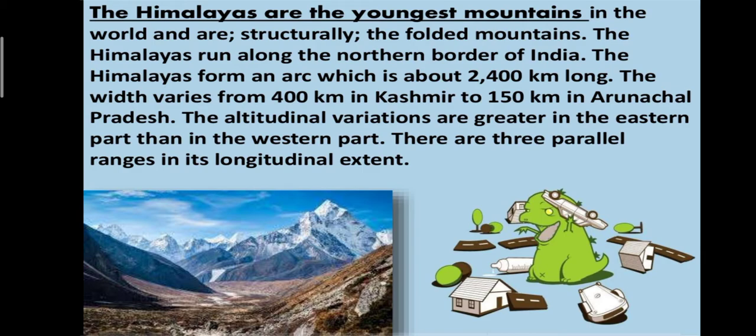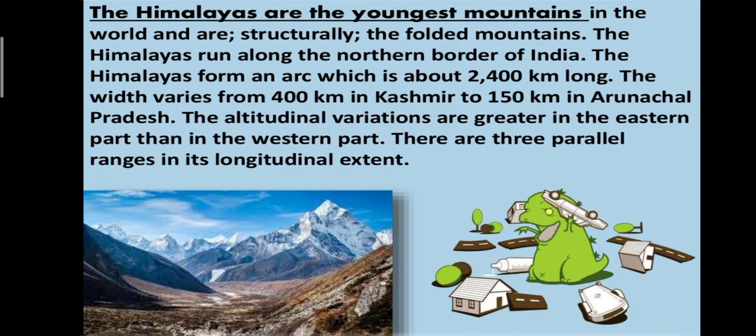The Himalayas run along the northern border of India. The Himalayas form an arc which is about 2,400 km long. The Himalayas form one big arc. The length of that arc is 2,400 km. The width varies from 400 km in Kashmir to 150 km in Arunachal Pradesh. From Kashmir to Arunachal Pradesh, the width of the Himalaya is 400 km to 150 km.